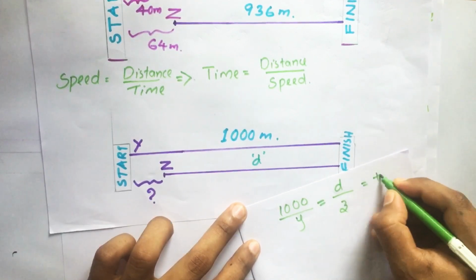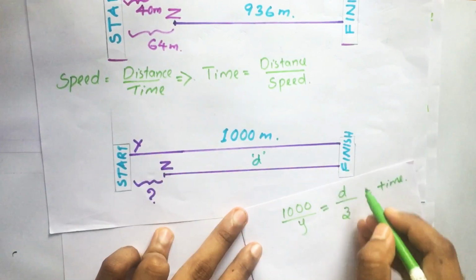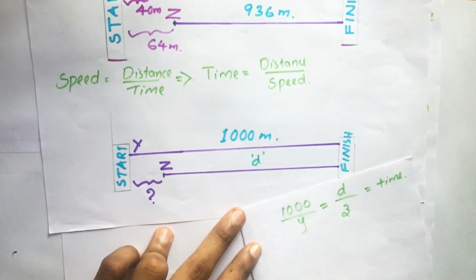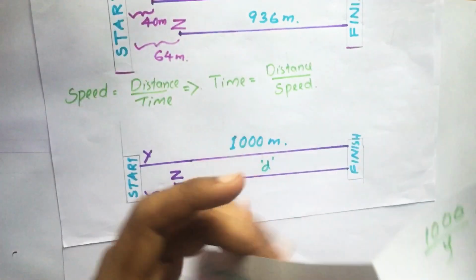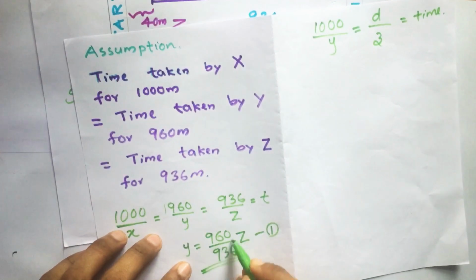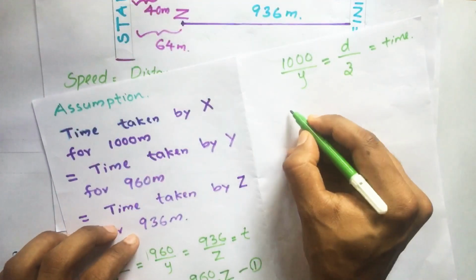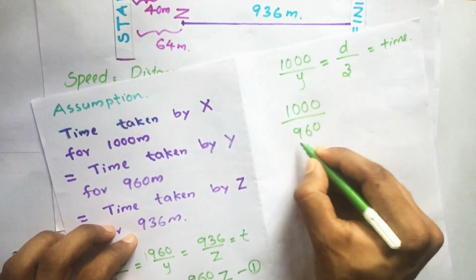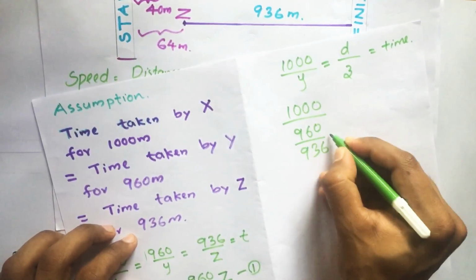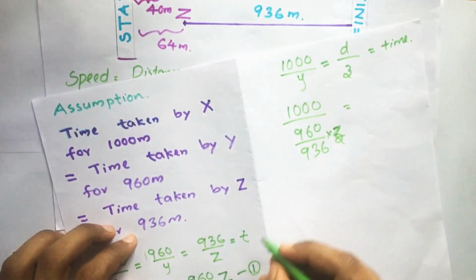This is the time taken by both Y and Z to reach the finishing line. Then from here we got y equals 960 divided by 936 into z. So we are just replacing this y with 960 divided by 936 into z.